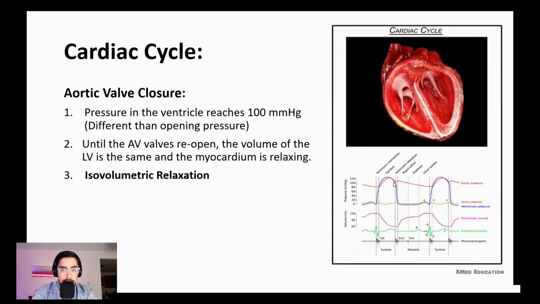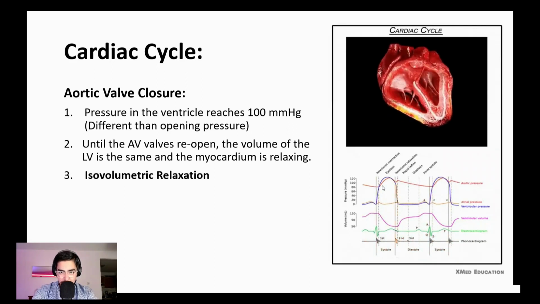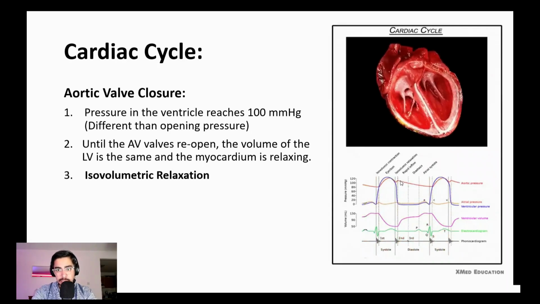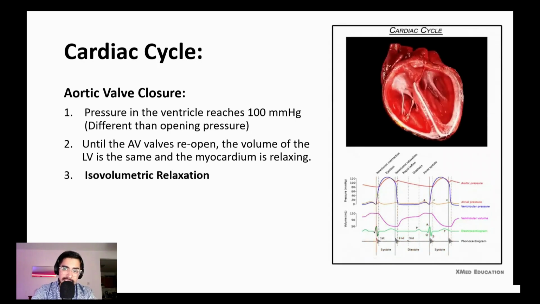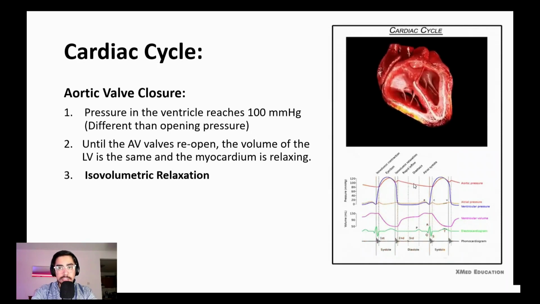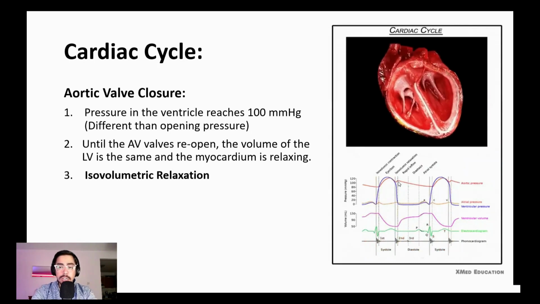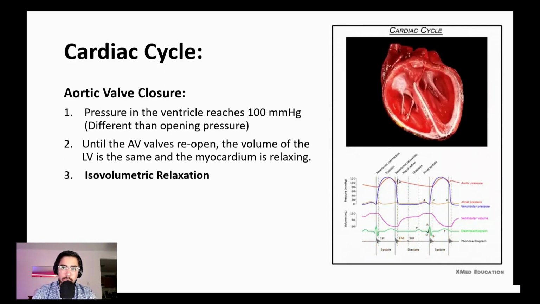But look, the closure pressure is a bit above the opening pressure. The opening pressure is at 80 millimeters of mercury, but the closure happens at 100 millimeters of mercury. There is a difference, and as you see, there is a slow decline in the pressure of the aorta. Why? Because of the elasticity of the aorta. This pressure goes slowly down. During this time there is relaxation. There is no muscle contraction, so there is a relaxation.